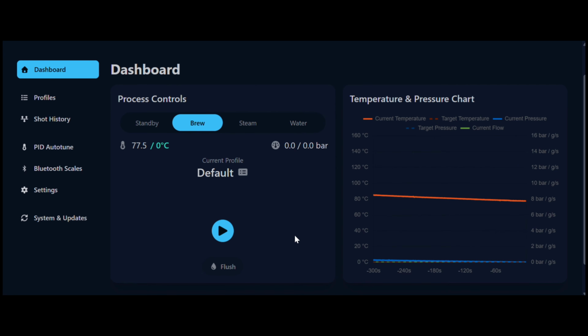Use your ChatGPT options for creating pressure profiles and how to load them and how to save them. Okay, number one, we're at the dashboard here at Gaggimate on our laptop or tablet or phone. Remember, there's more options on a laptop if you're not familiar how to use your phone to do all this